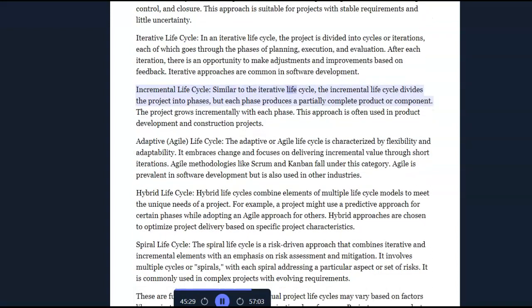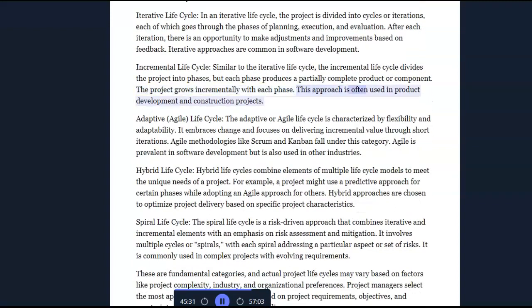Incremental lifecycle. Similar to the iterative lifecycle, the incremental lifecycle divides the project into phases, but each phase produces a partially complete product or component. The project grows incrementally with each phase. This approach is often used in product development and construction projects.